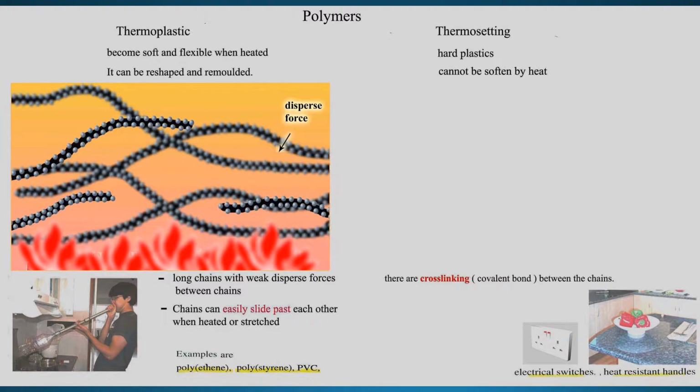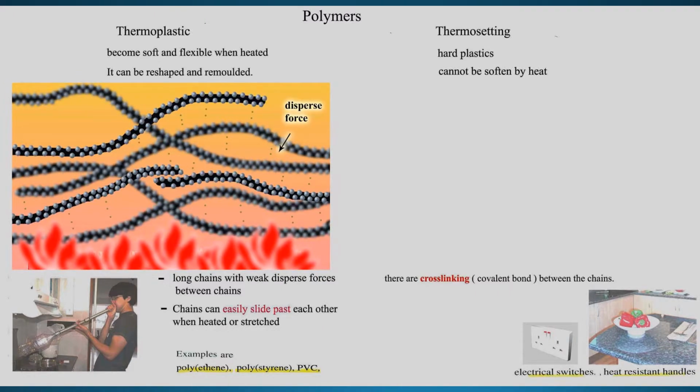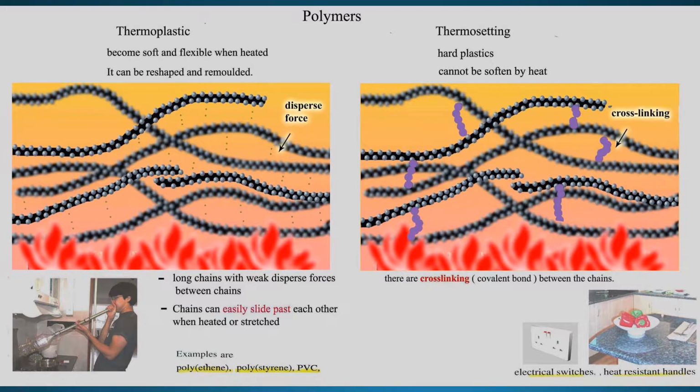Now I'm going to talk about something called cross-linking. This plastic is also made of a hydrocarbon chain. They also have a dispersion force between them. But they have one more factor.